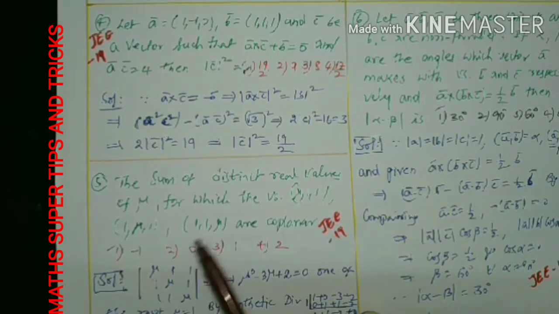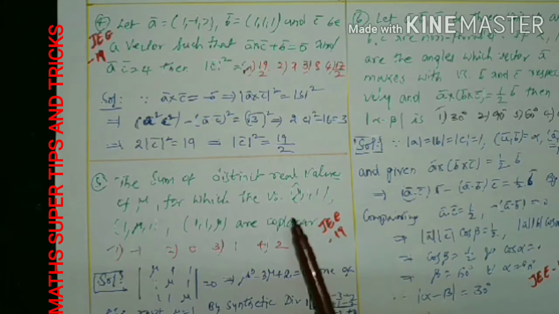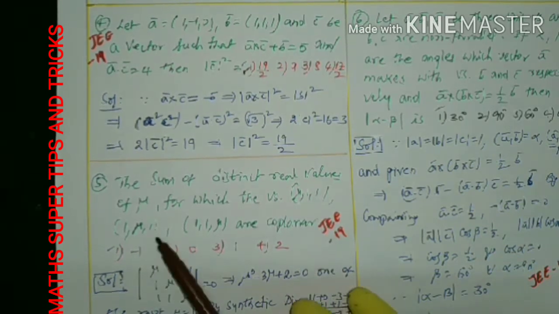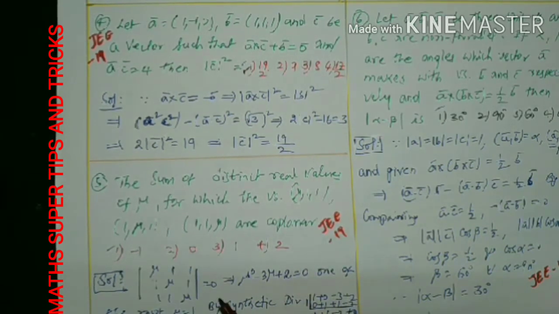First of all, the coplanar condition: the determinant with first row mu 1 1, second row 1 mu 1, third row 1 1 mu is equal to 0. By the expansion of this determinant, you can find mu cube minus 3 mu plus 2 is equal to 0. By the trial and error method, we can observe that mu equals 1 satisfies this equation, because 1 plus 1 minus 3 minus 2 plus 2 is 0. Mu is one of the roots.